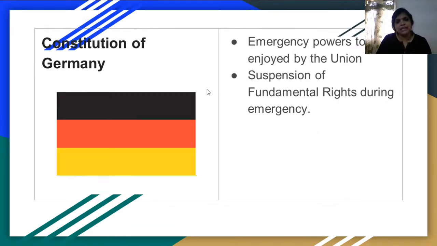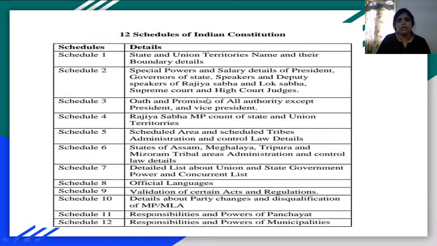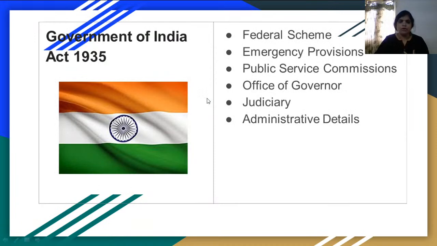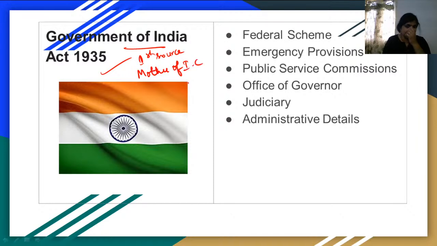We have many sources of the Indian Constitution, but out of them all, the first and foremost source is the Government of India Act 1935. It is the first source of Indian Constitution, and it is called the Mother of Indian Constitution, because the important characteristics have been borrowed from this Government of India Act 1935 only. The first and major one is the federal scheme.